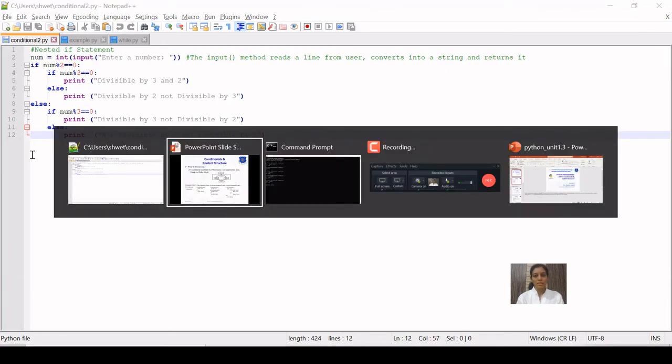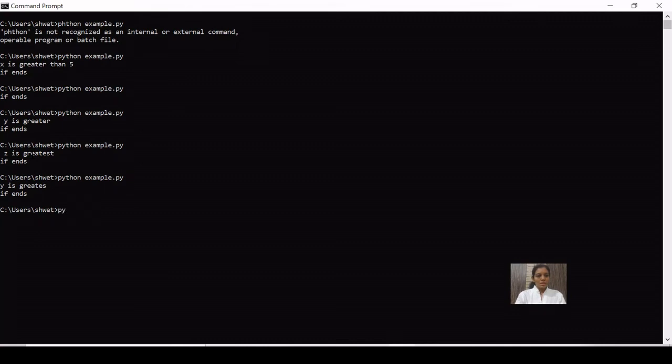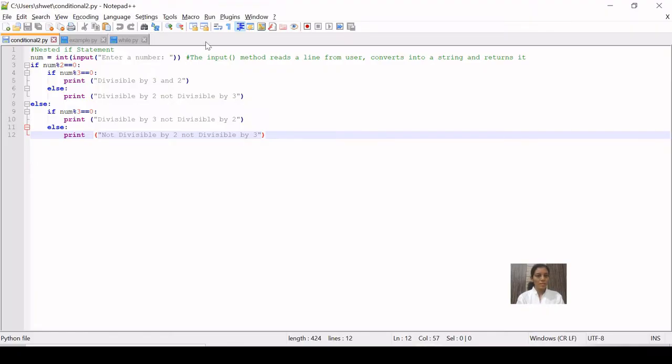So let us execute it. Python conditional2.py. So enter a number, let's give 10. I'll show you how to ask user to give for a number, that is 10. So 10 is divisible by 2 but not divisible by 3. Okay, I'll show you the example.